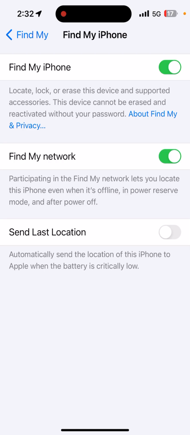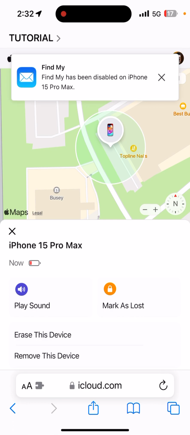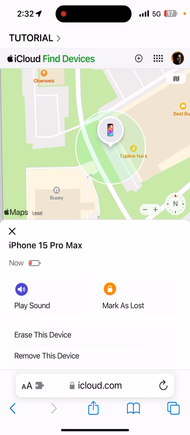Then toggle the switch back on, and also toggle back on the Send Last Location button. The final step will remove your phone from repair mode. As you can see, back on the website, iCloud.com, you see Remove This Device at the bottom, the teal icon disappears.